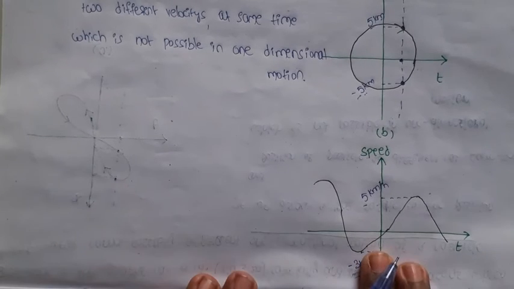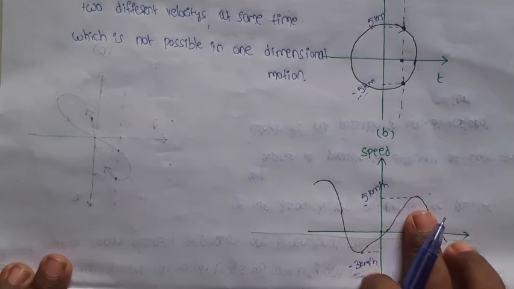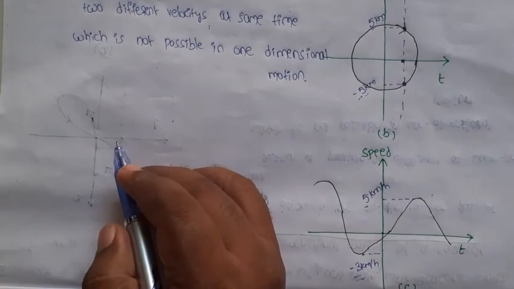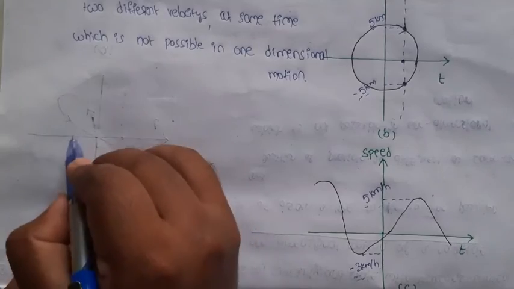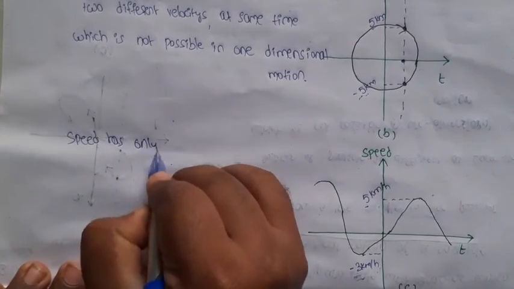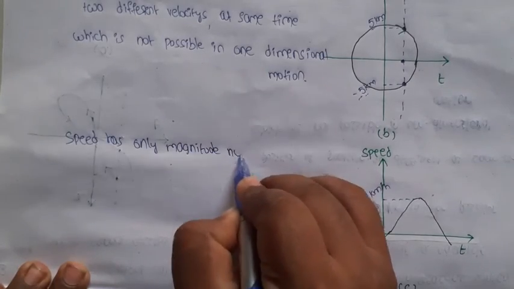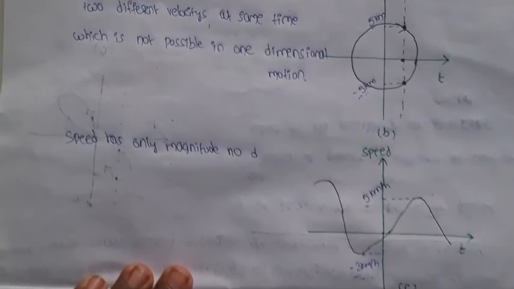Speed always has magnitude only, no direction, but here speed represents direction also, that is not correct.